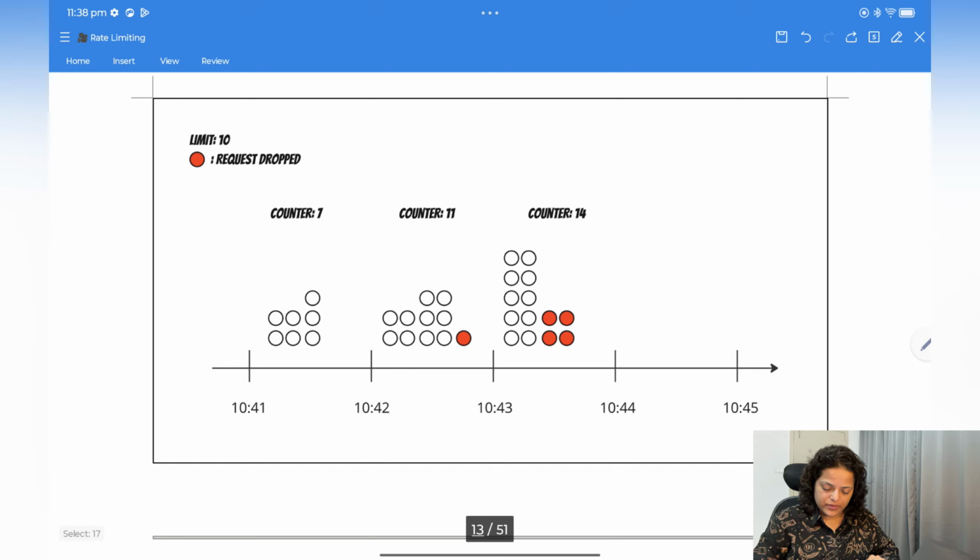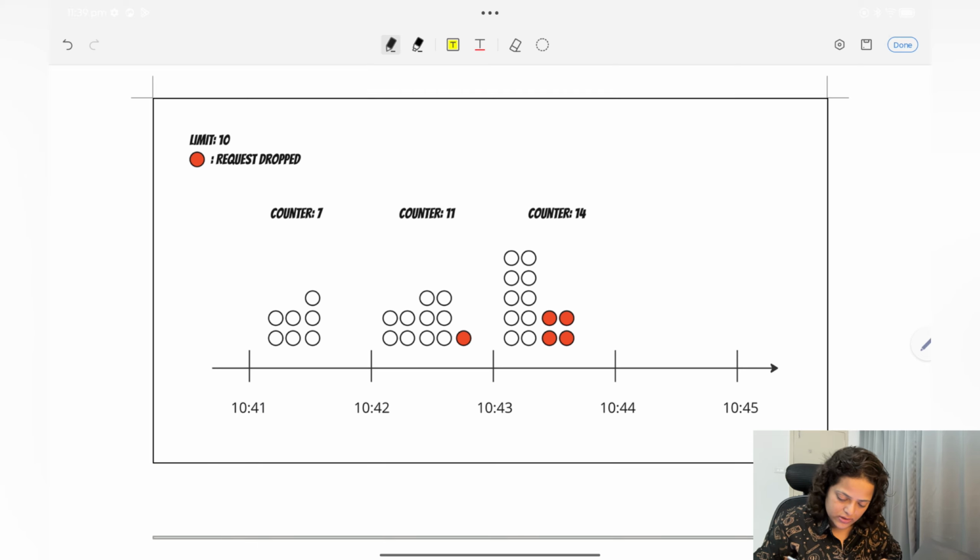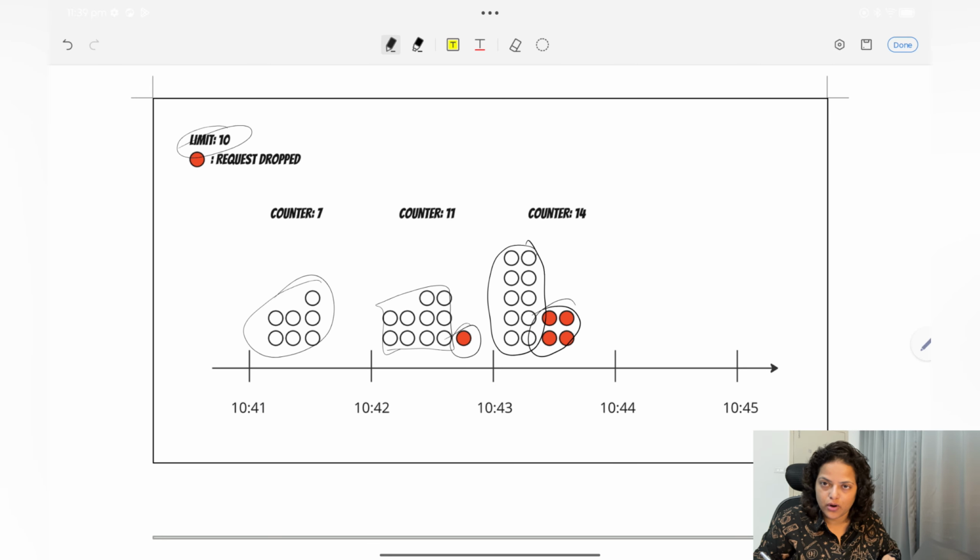So here you can see that the limit is 10, and this is the window 41 to 42, 42 to 43. If the limit is 10, in the first second you got 2, 4, 6, 7 requests, so he will process them. That is not an issue, because in 1 second he can process 10 requests. Now second: these 10 requests got processed, and then this 11th one will get dropped. Now the third one: these 10 requests will get processed, and then these 4 will get dropped.